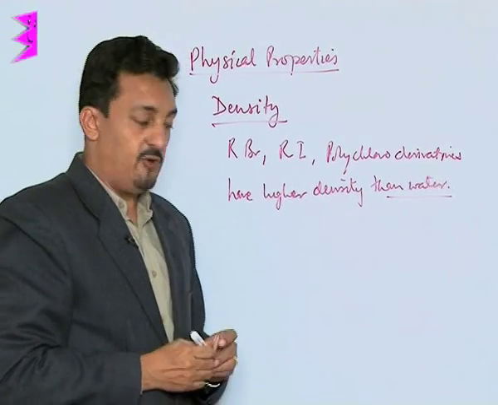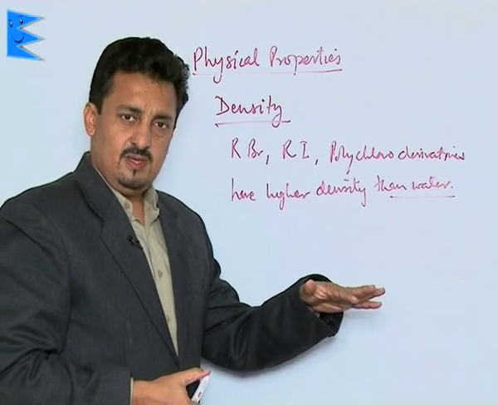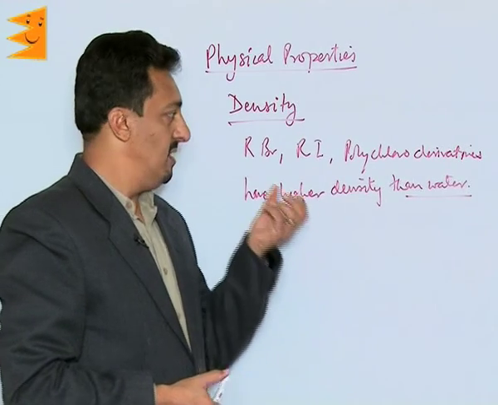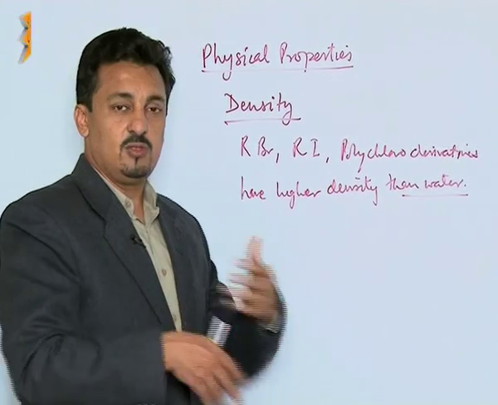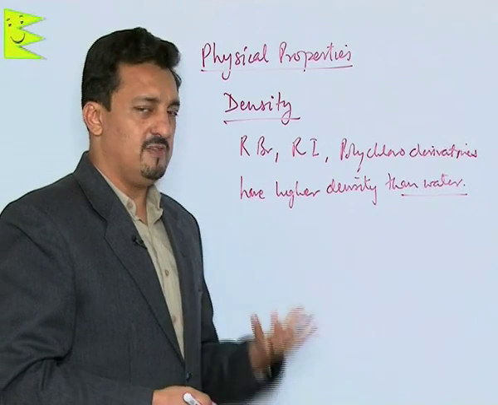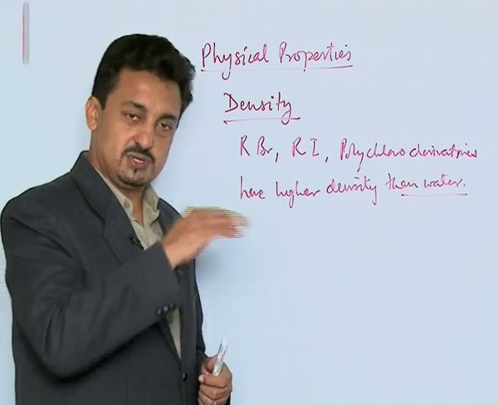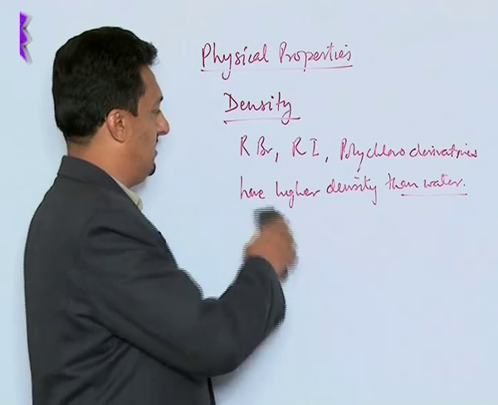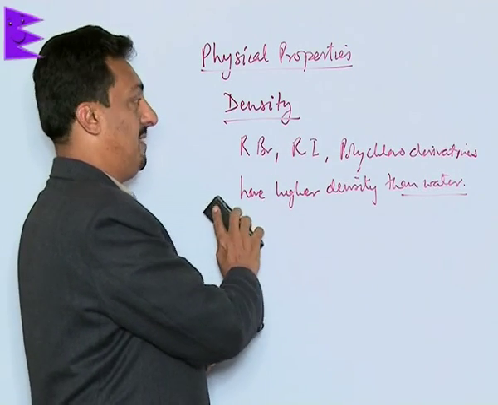So they settle down and form a separate layer. The reason is the high atomic or molecular masses, because of the bromine, iodine, and the number of chlorine atoms they have. But monochloro compounds have lesser density than water, so they float. This is the basic difference they have with respect to densities.